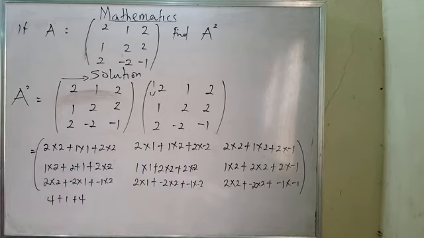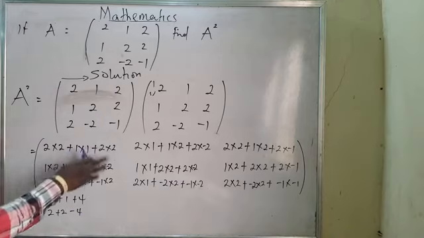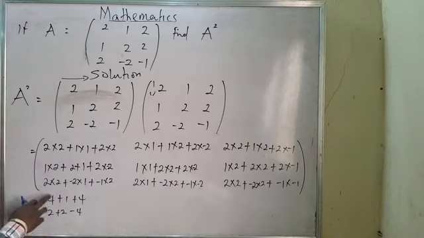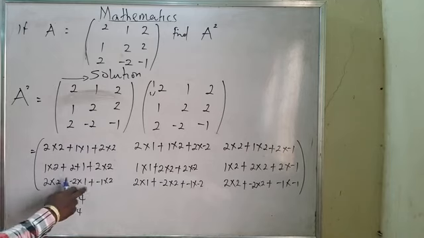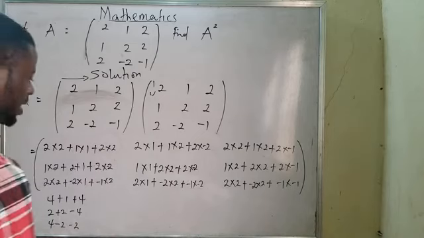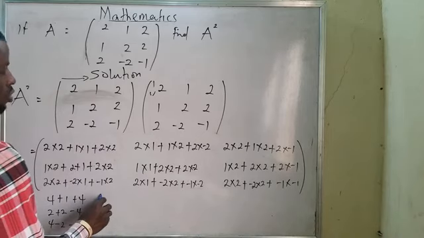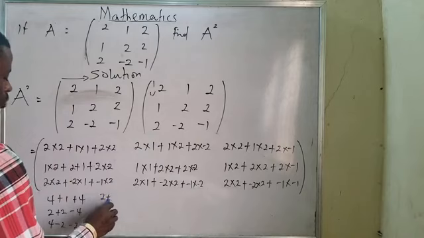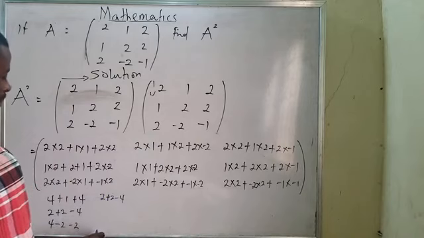Okay, this one will be 2 plus 2 minus 4. Why this will be what next? This will be 4 minus 2 minus 2. The next one will be 2 plus 2 minus 4.